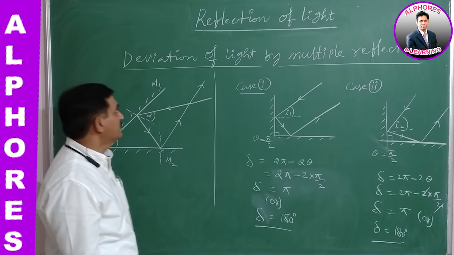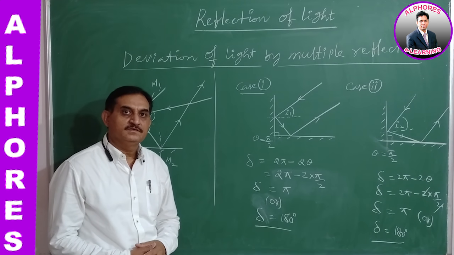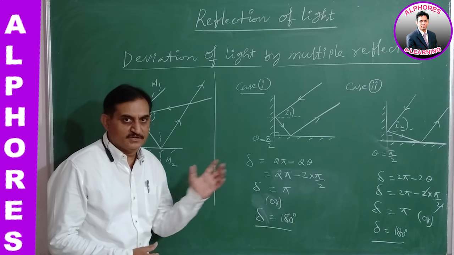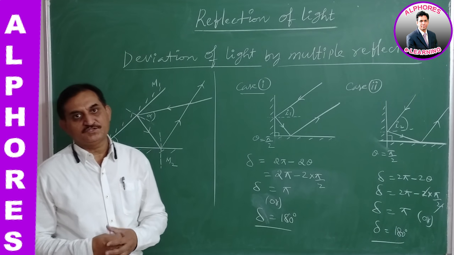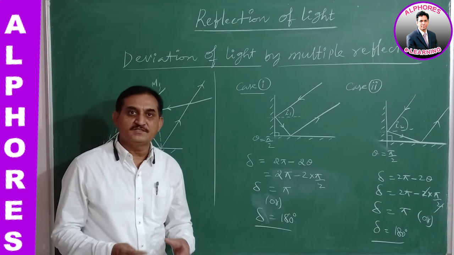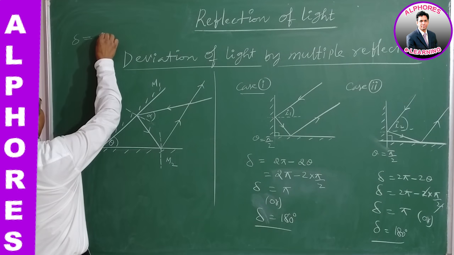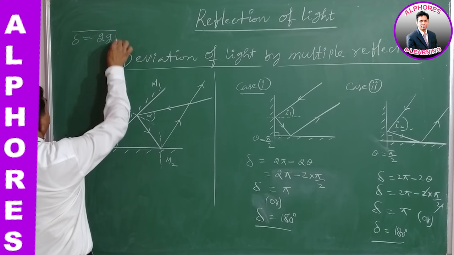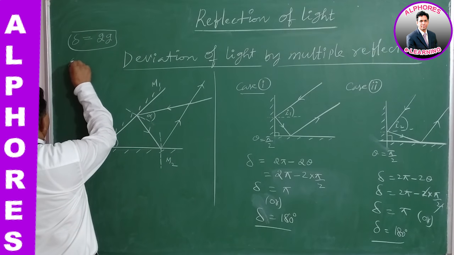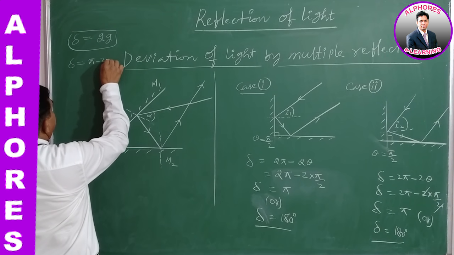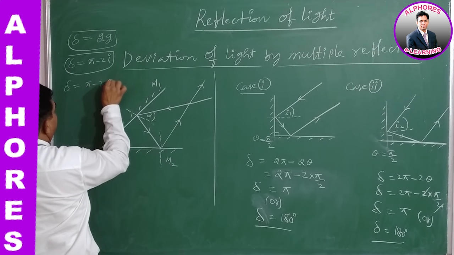Let us move on to another concept, deviation of light by multiple reflections. Already we discussed the deviation of light by a single mirror, by a single reflection, where the fundamental formula derived is that delta is equal to 2 times the glancing angle. And one more formula was given: the deviation suffered by the light, delta equal to pi minus 2i. We can also write delta equal to pi minus 2r.